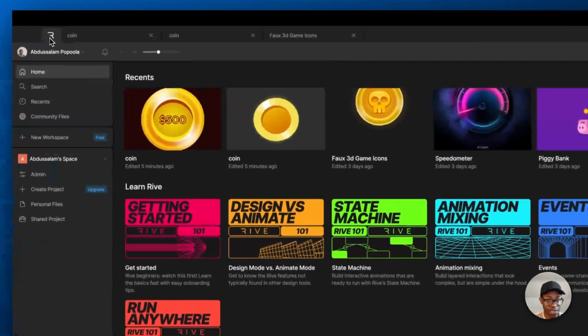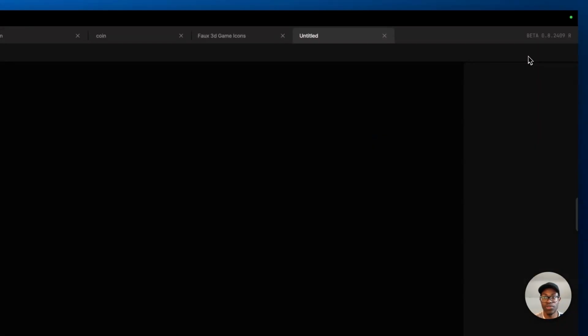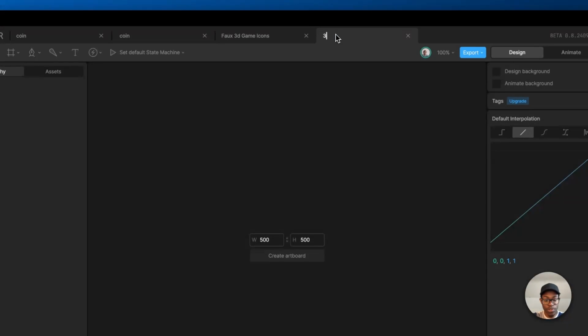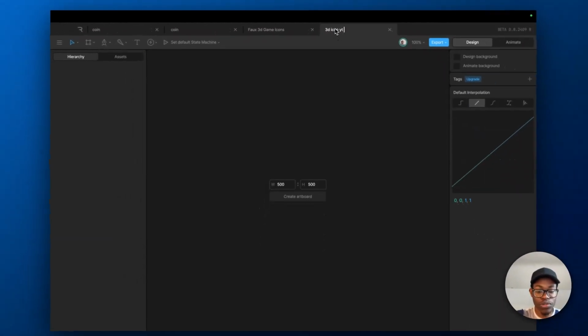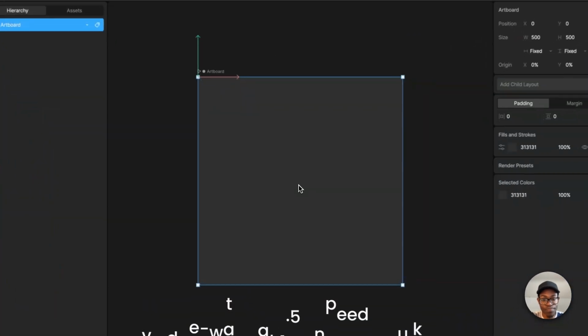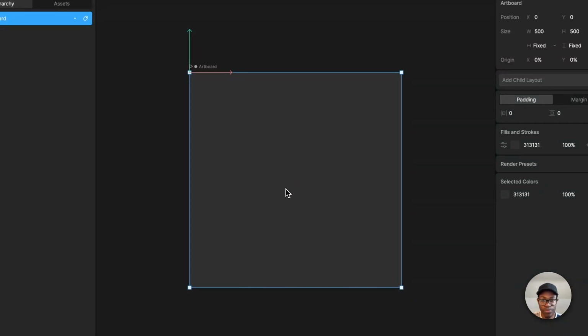So let's start. First thing to do is create a new file, as always, and you call it 3D icon YouTube tutorial. You create. Of course, it can be as small as 200 pixels. I'm just using 300 for the sake of it.